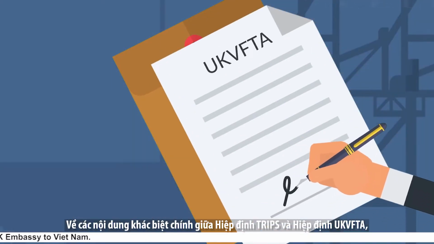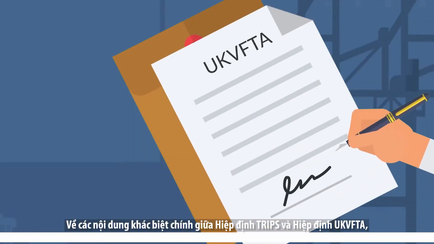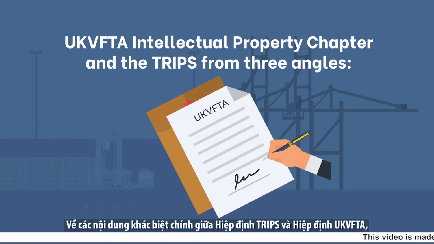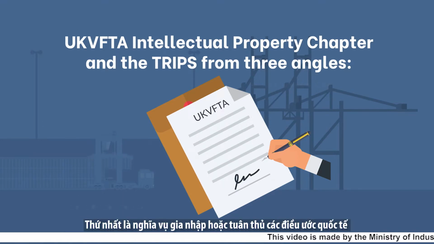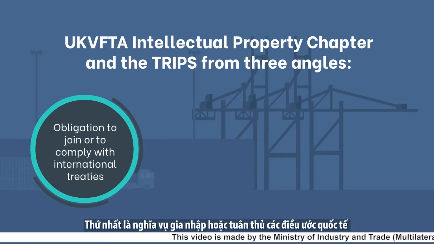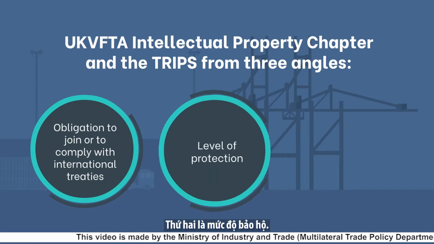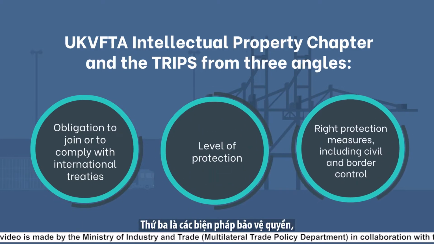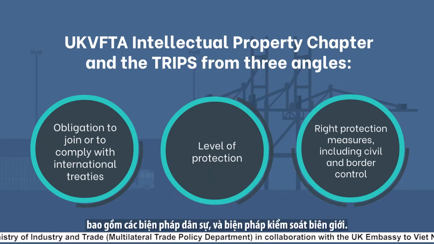Now, we will compare the UKVFTA intellectual property chapter and the TRIPS from three angles: obligation to join or to comply with international treaties, level of protection, and right protection measures, including civil and border control.